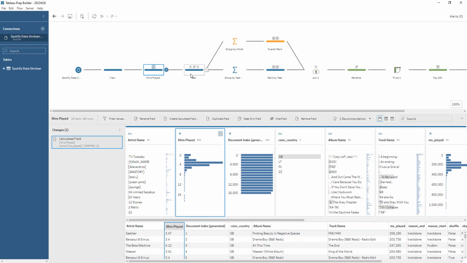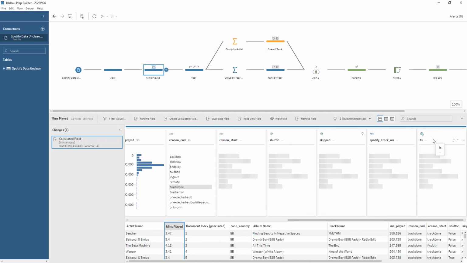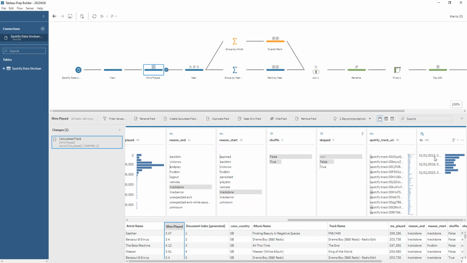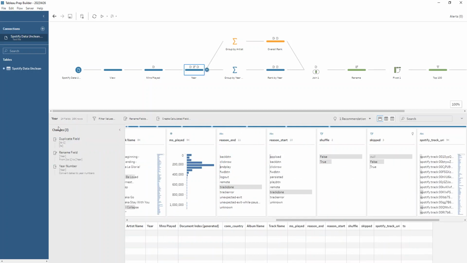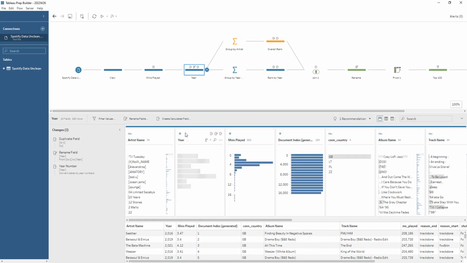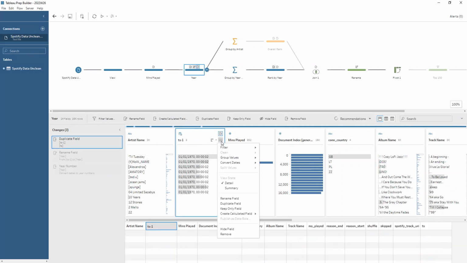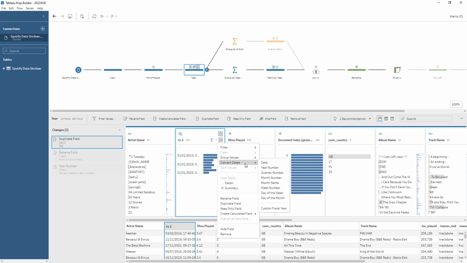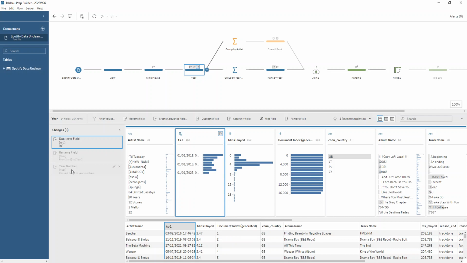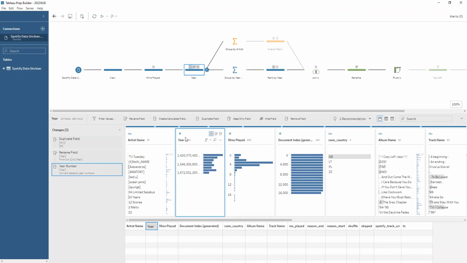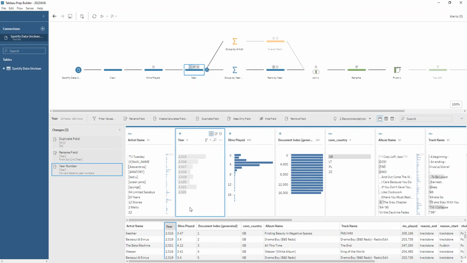Okay, next up, if we're going to analyze by year, then we need to look at our date field all the way at the end of here, and we want to just pull out the year date part each time. So I've duplicated this TS field, it's at the start here. Then I'm going to go to the ellipsis menu here, and convert my dates into the year number. Then when I do that, I end up with this here, which I've just renamed to be year. And you can see it's calculating.